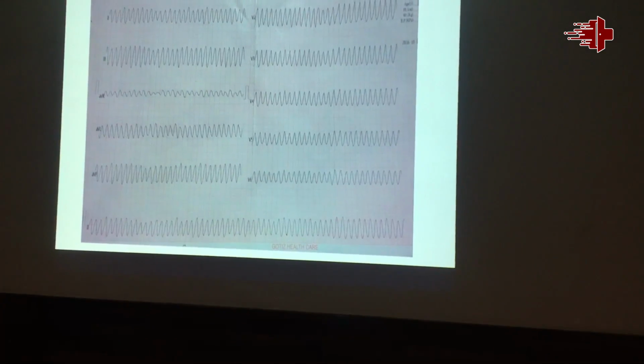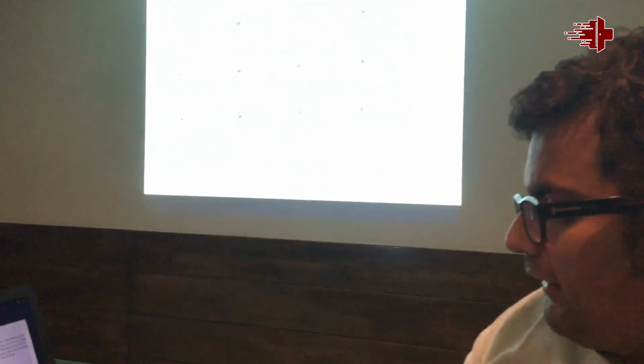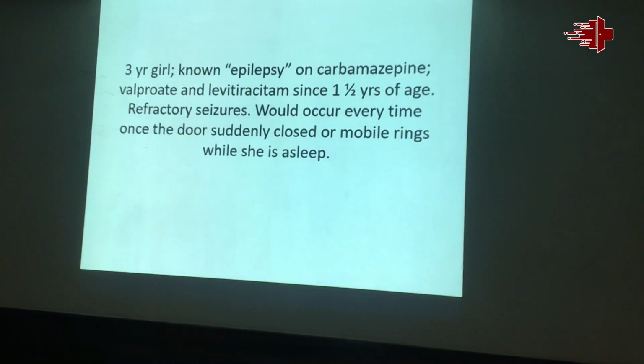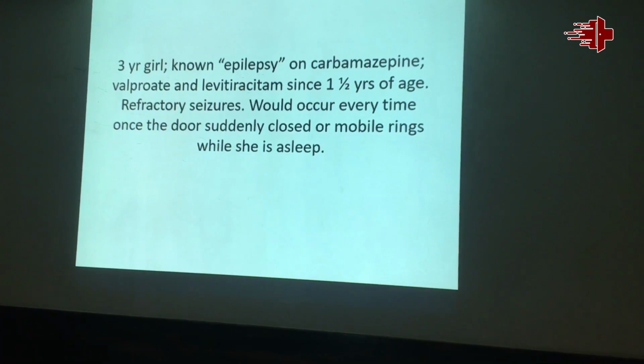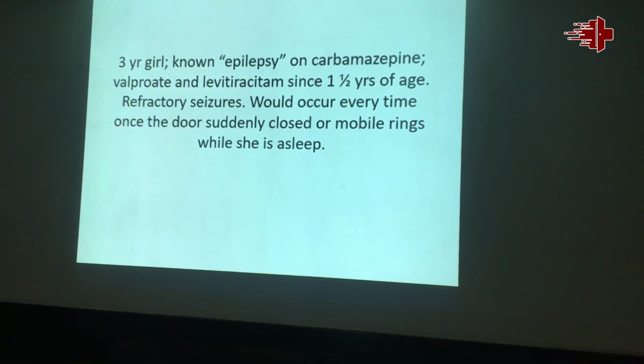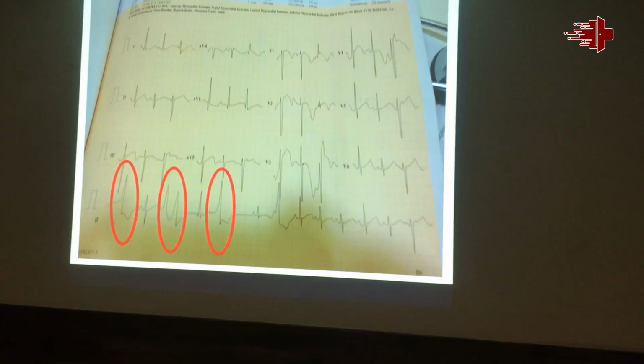We cannot keep on shocking the patient with VT. Whatever the trigger is, we have to identify it and we have to treat it. Sometimes the triggers are genetic, like this girl, a 3-year-old girl. She presented with multiple episodes of so-called epilepsy. She was following up in a neurology clinic. An ECG was done which showed a prolonged QT interval.